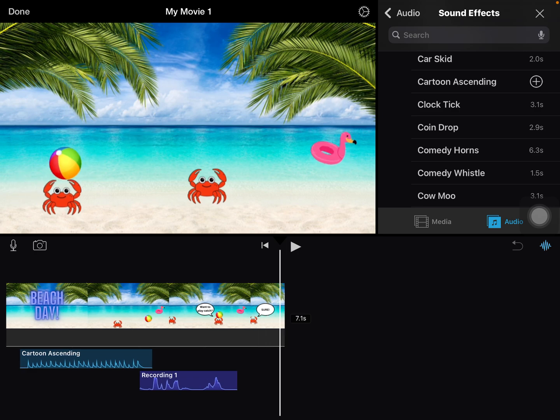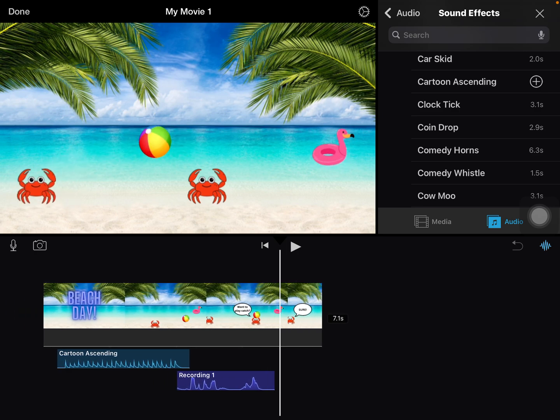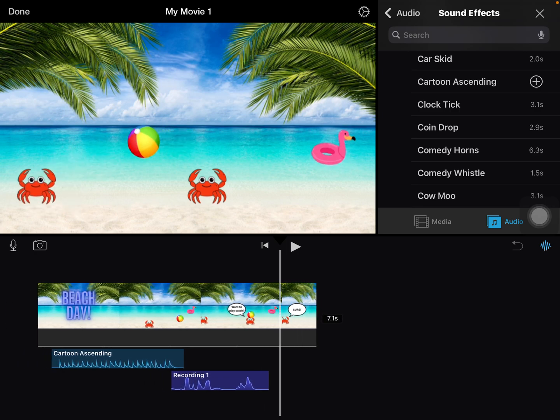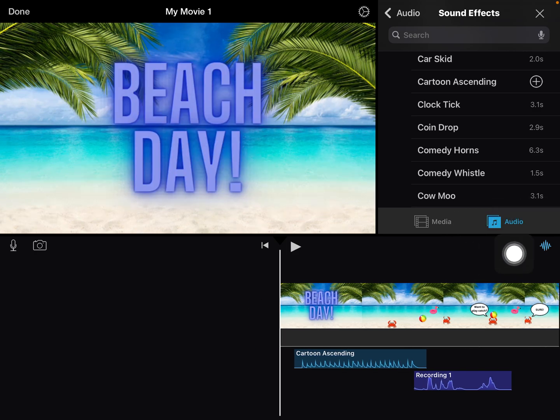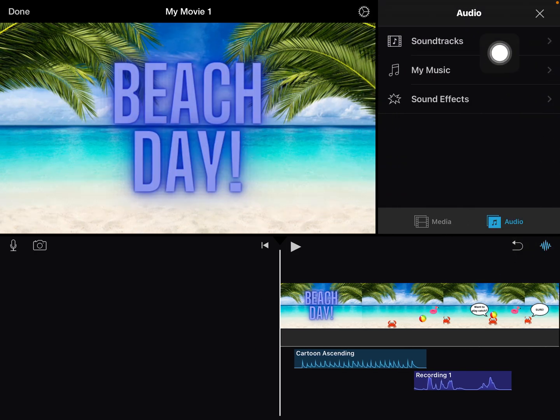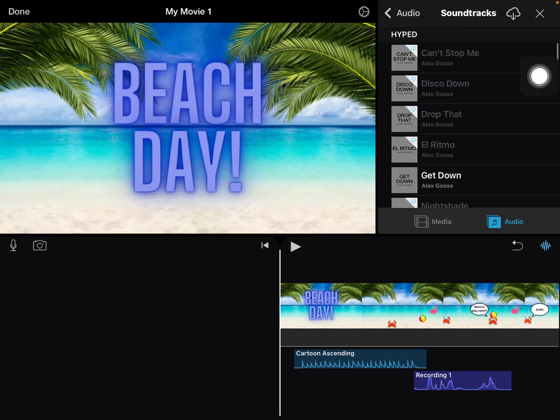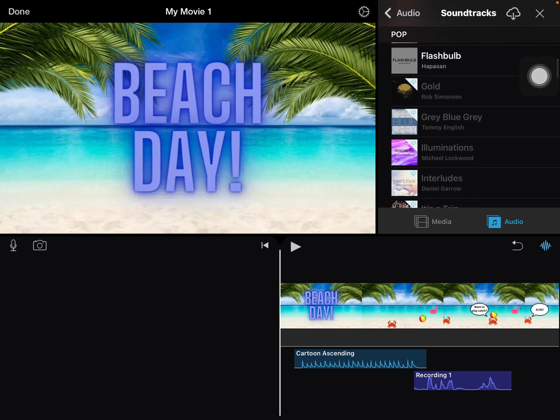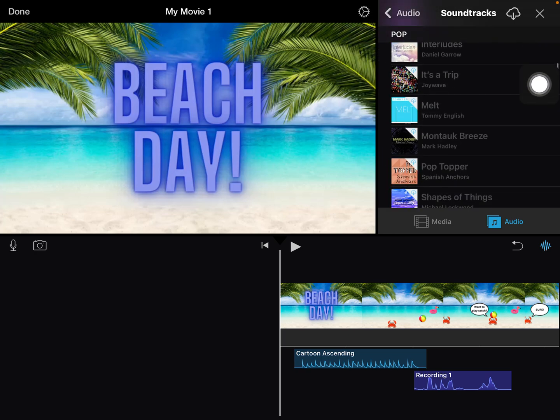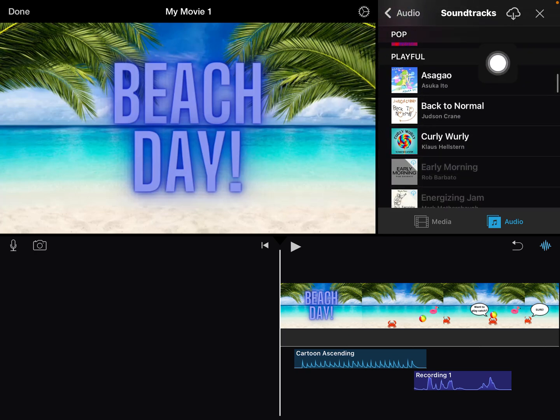And then I'm going to find another sound to put in here when the ball is being thrown side to side. The last thing for your audio, once you do all your sound effects, is to come back out here and choose soundtracks. We're going to choose some background music. Now, iMovie has it all organized. This is pop music, and then there's some playful music. So I'm actually going to, this seems like a playful scene. So I'm going to choose this one right here.